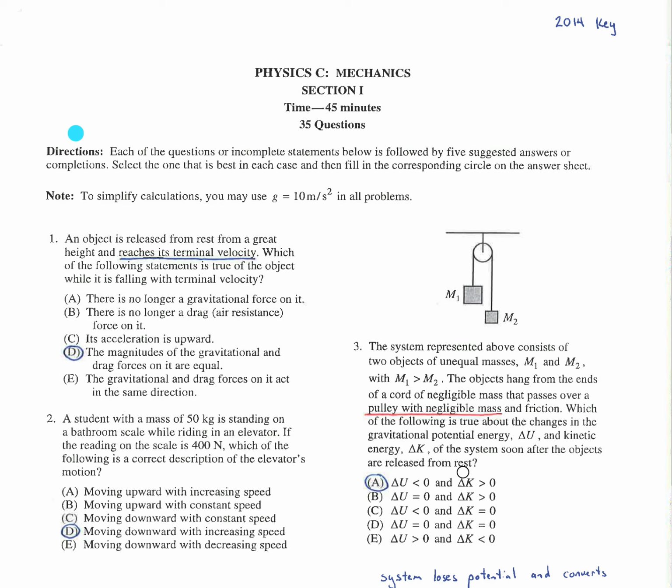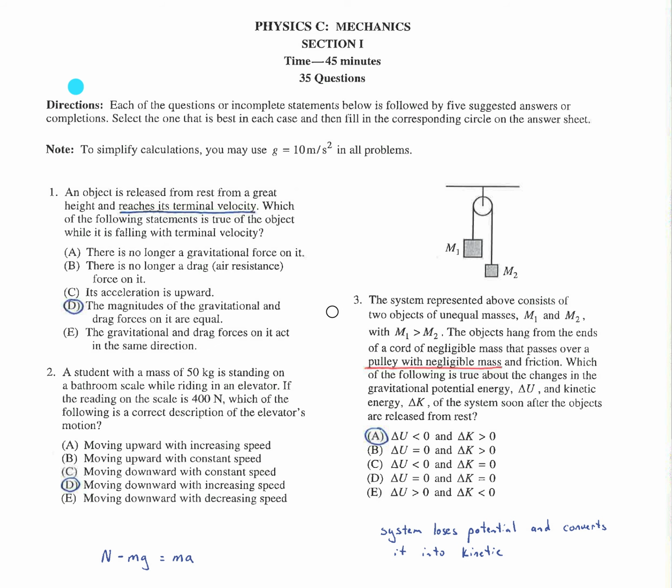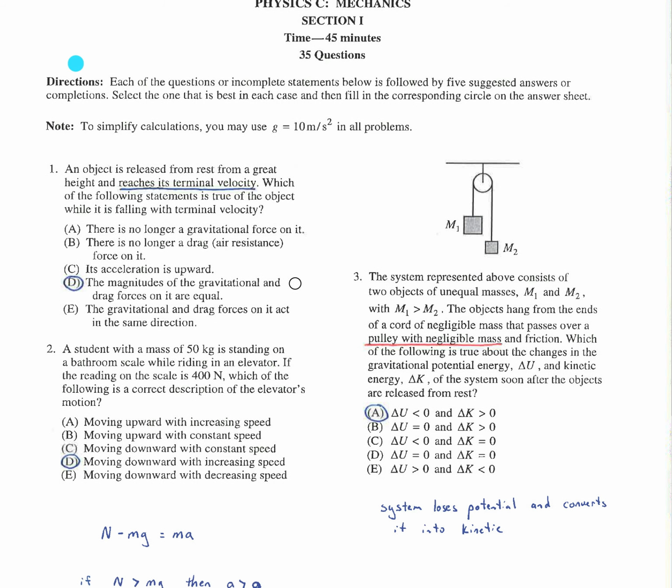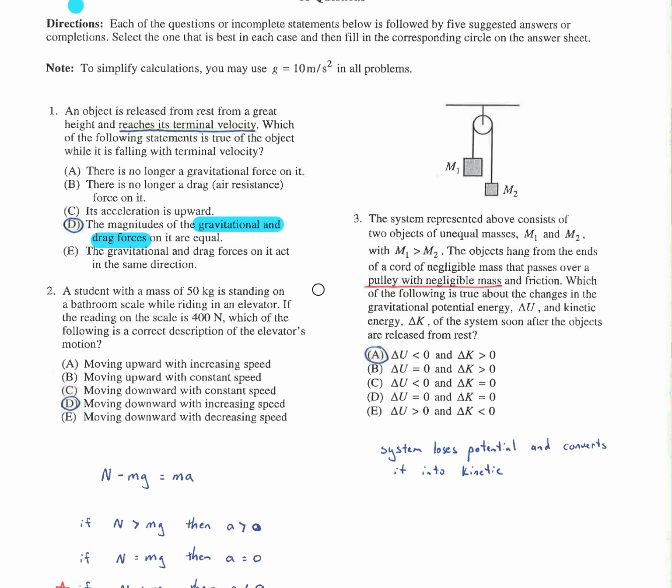Physics, mechanics, let's go over the multiple choice. This first one talks about an object released from rest and it reaches terminal velocity. It reaches terminal velocity at the point where the drag force up, which is usually bv, is equal to mg down. So that it stopped accelerating and it's reached its maximum velocity under the conditions of free fall. And that's when the magnitude of the gravitational force down and the drag force up are going to be equal.